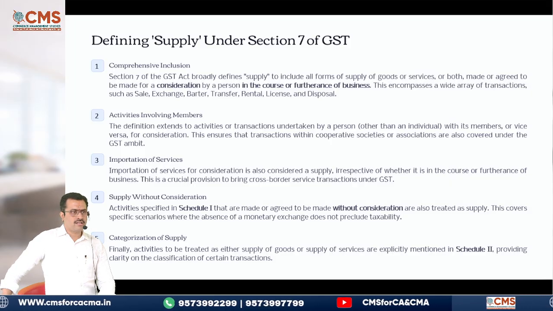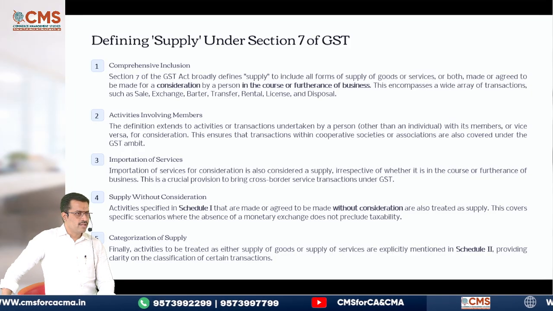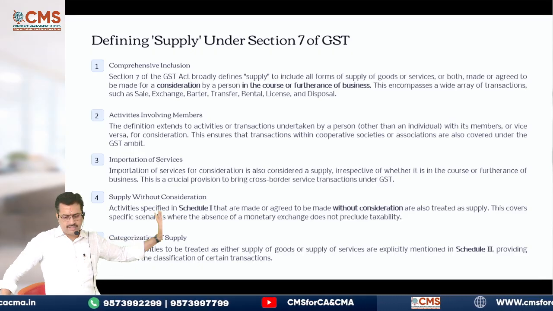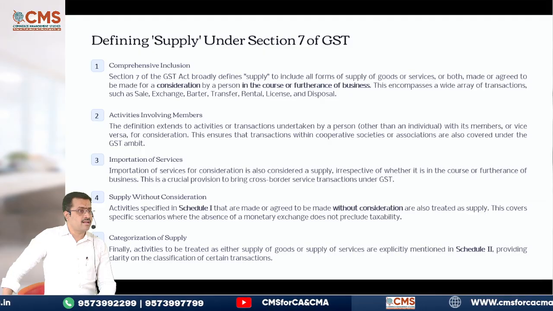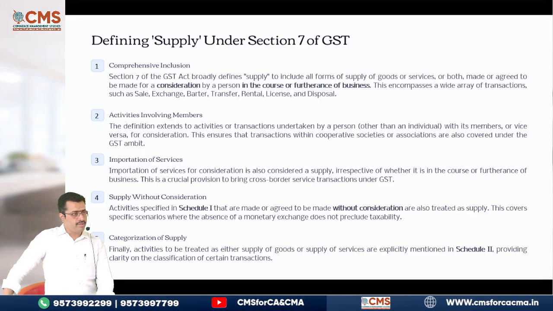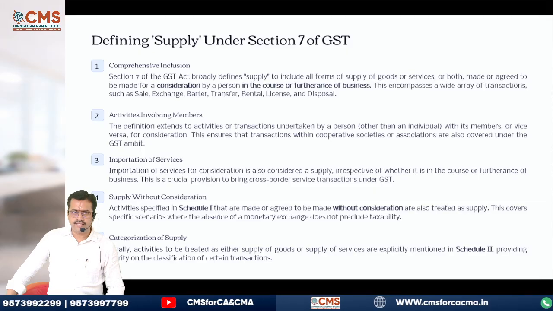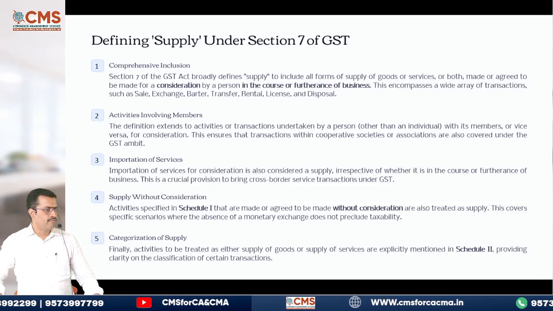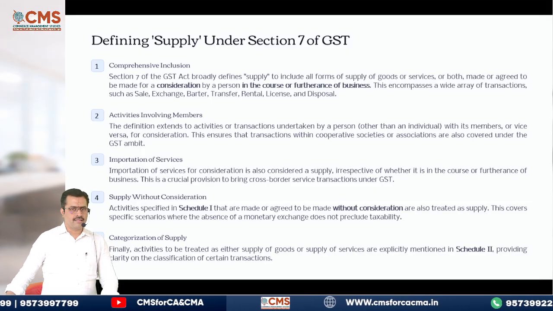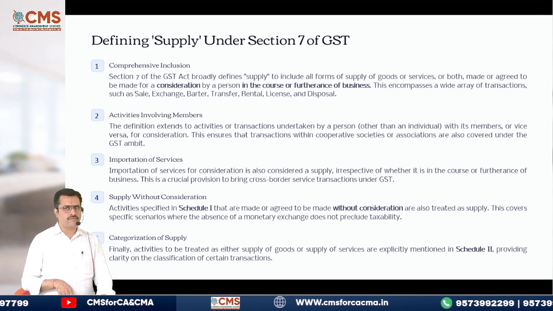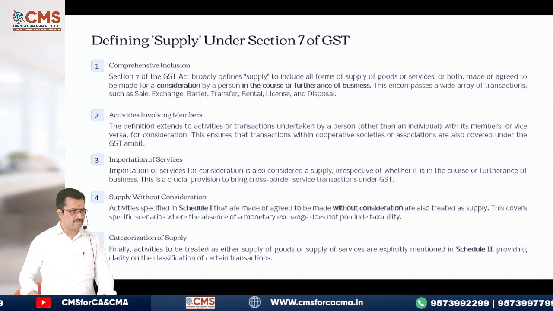Then importation of services, which I was mentioning. Importation of services, but it should happen purely for consideration, irrespective of whether it is in the course or furtherance of business. Then supply without consideration, which I was telling you, activities mentioned in schedule number 1 will form part of your supply. Then activities mentioned in schedule number 2, which are either treated as supply of goods or supply of services.